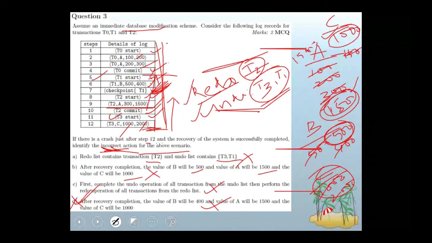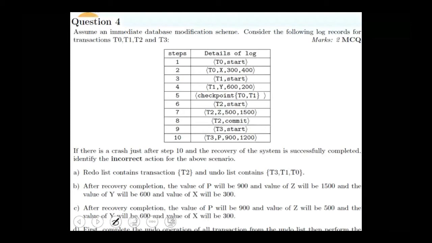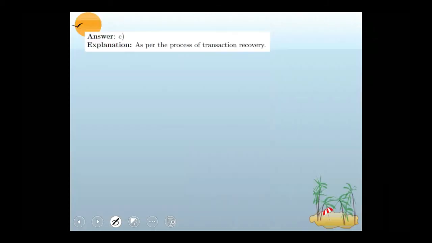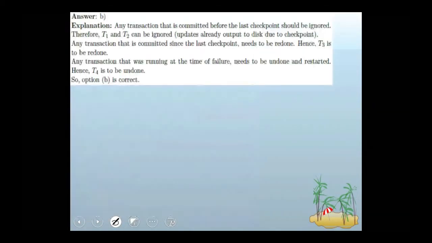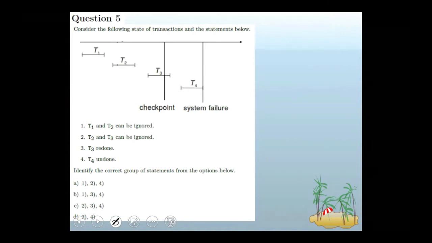Fine. Here we have some more questions I have included in the PPT. Just have a look at this question also. Consider the following state of transactions and the statements below. Here we have T1, T2, T3. It is indicating start and stop, start and stop, start and stop. Start, no stop is there. No means no commit. Start and commit, start and commit. Here we have a checkpoint in progress.